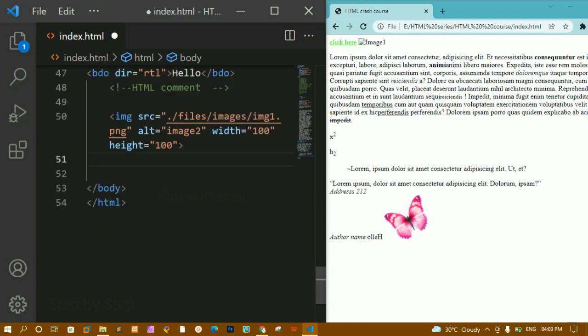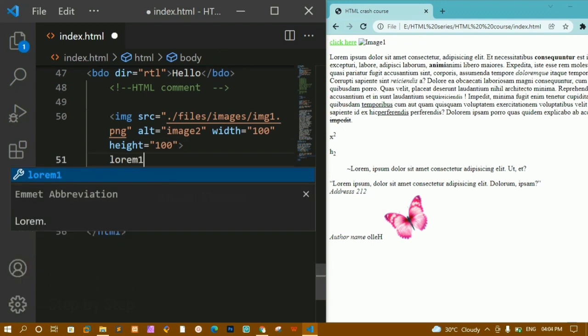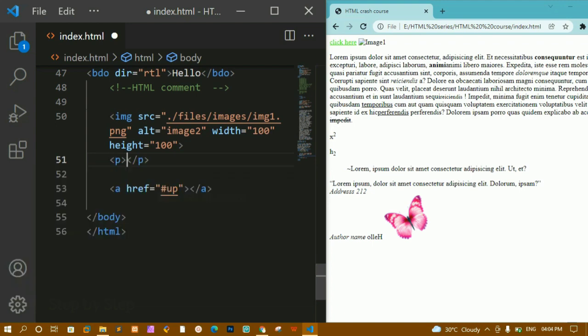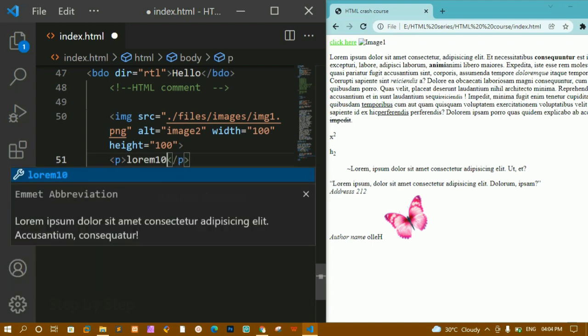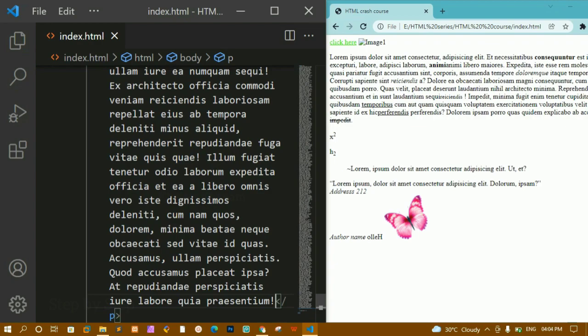Next, let's see about bookmarks. Here I am going to write an anchor tag, and inside this anchor tag I am writing hash and here let me write up, and below this I am writing some text, lorem. Let me create one paragraph here, and inside this I am writing lorem 1000. I'll enter and save this.